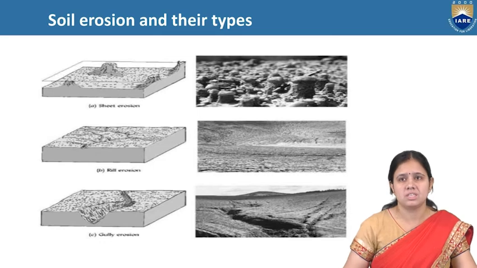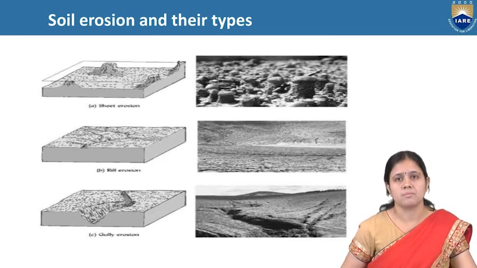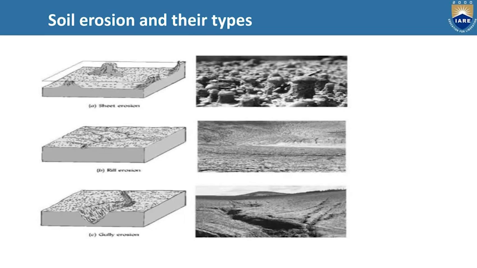First one is sheet erosion. Sheet erosion will remove the first layer of the soil in the form of a sheet. It is uniform removal of soil over a large surface. You can see that in this picture. This is a uniform removal of soil from a large surface.